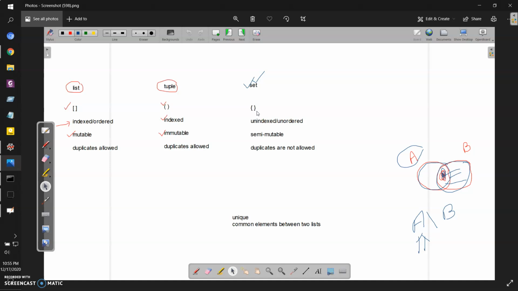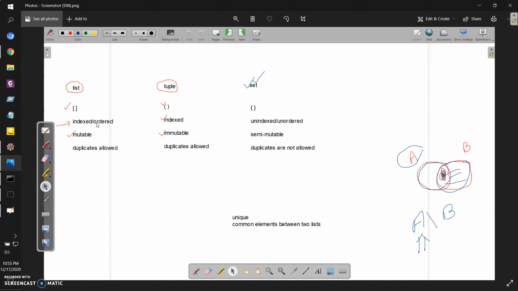The second important thing is that the list is a mutable object. That means you can modify the items, change or delete items from a list. But that was not possible for a tuple or a set. You cannot change any item or delete any item from a tuple or a set.